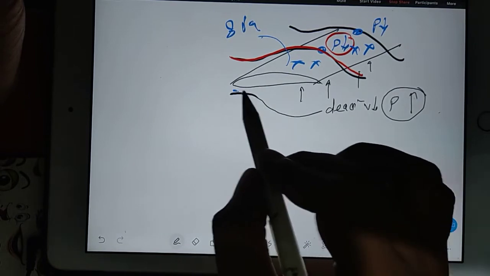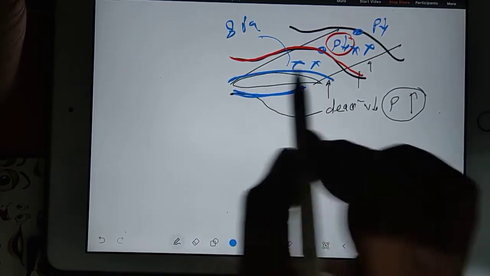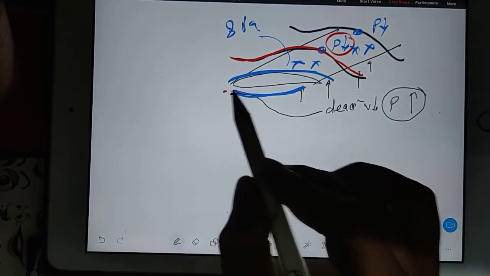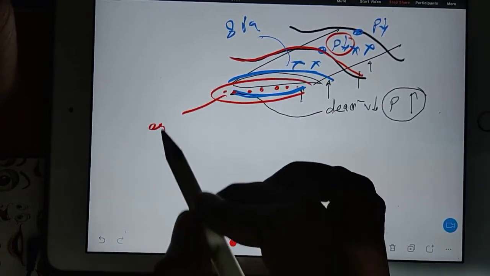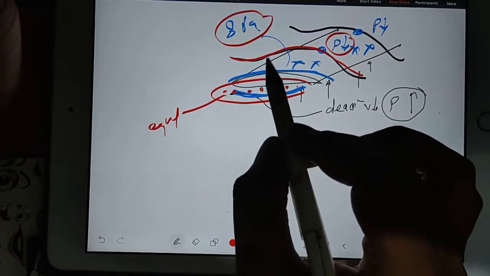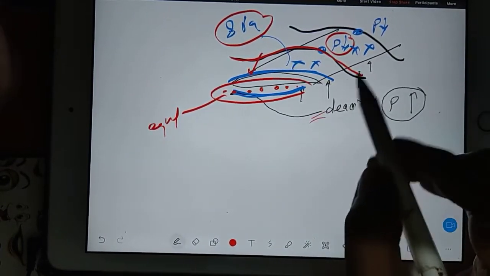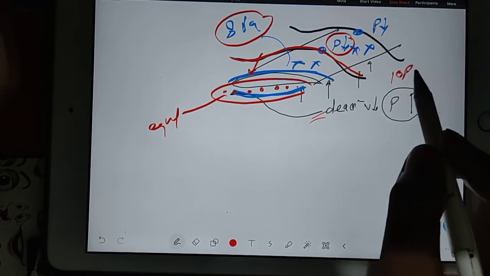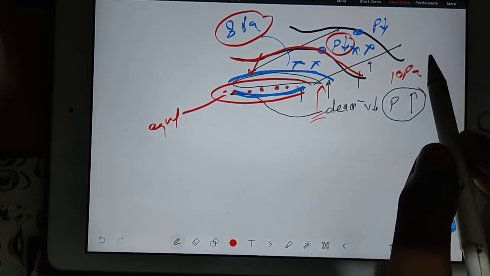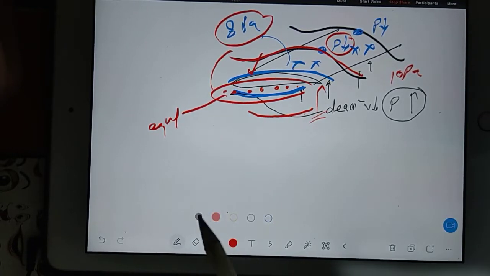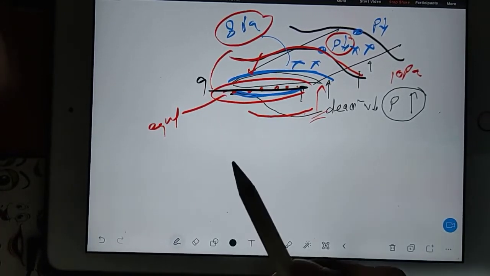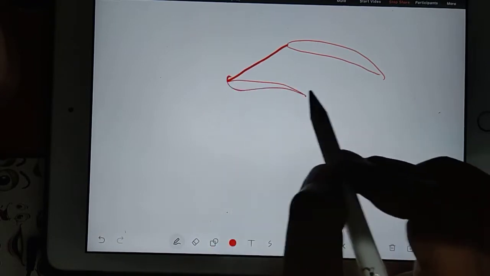Now see, between the bottom surface and the upper surface, somewhere in the air, you will be having a point at which pressure is equal. Because here pressure is 8 Pascal, so this pressure will decrease. And here pressure, I have considered something else, so consider 10 Pascal. So here pressure will increase. Because of that, this 10 Pascal will come this side, 8 Pascal will also come this side. Maybe 9 Pascal is one pressure. It means what? If I simplify this, you got the wing actually.